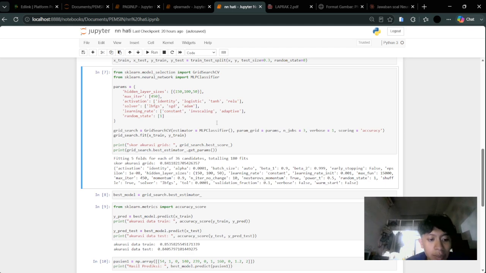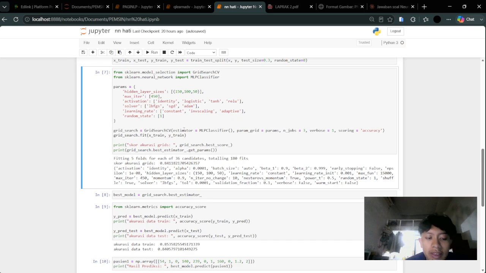The parameter grid includes a fixed hidden layer architecture, for example here for the neurons, and a maximum of 450 iterations, and activation functions like identity, logistic, tanh, and ReLU, 3 solvers like LBFGS, SGD, and Adam, and 3 learning rate schedules: constant, invscaling, and adaptive.